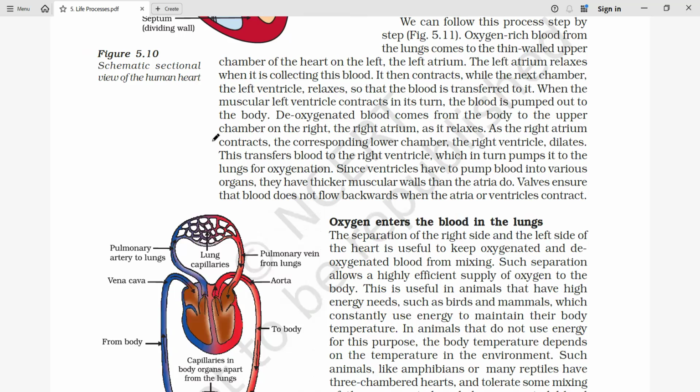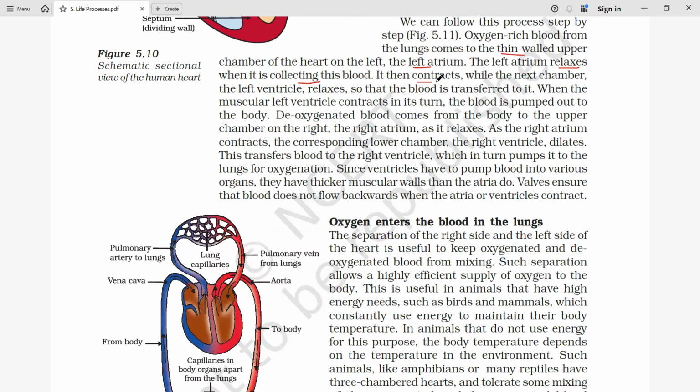And from the lungs, we have a very thin wall in the upper chamber of the heart, that is the left atrium. Okay, so it has a thin wall. So left atrium is going to relax when it is going to obtain the blood. Okay, relax है जब blood receive कर रहा है.